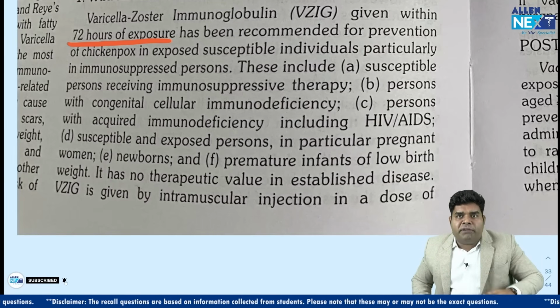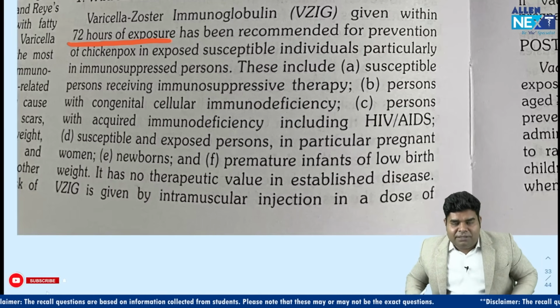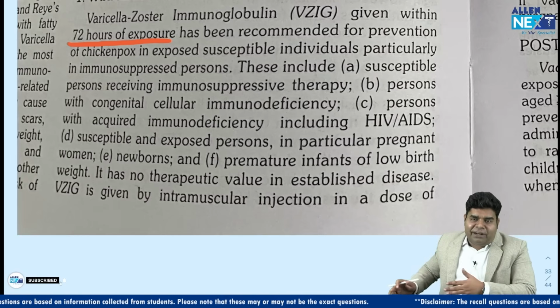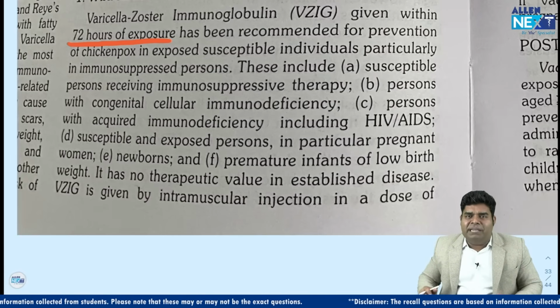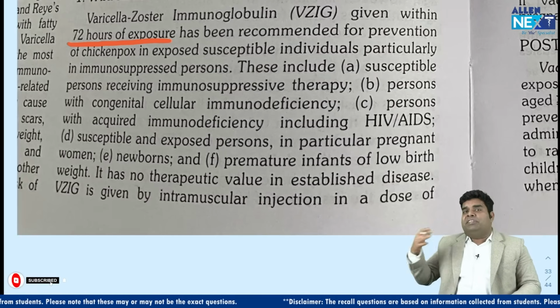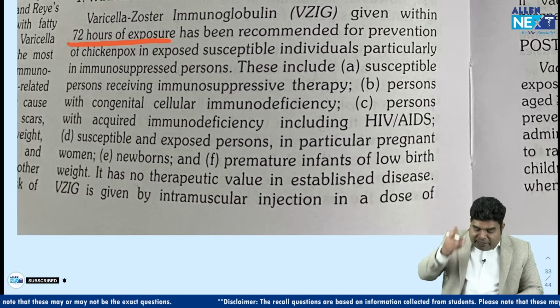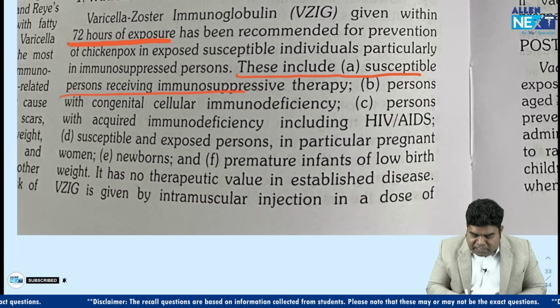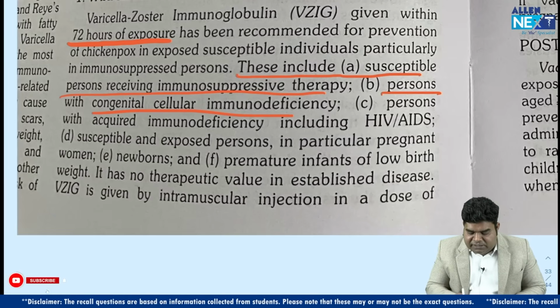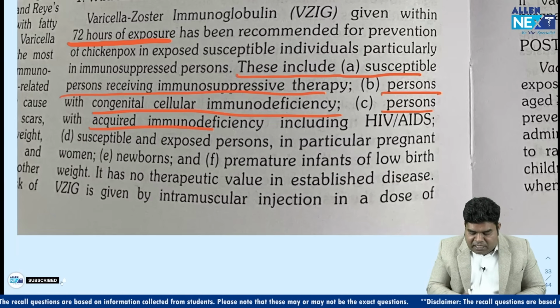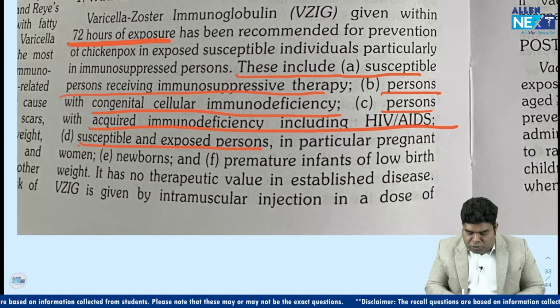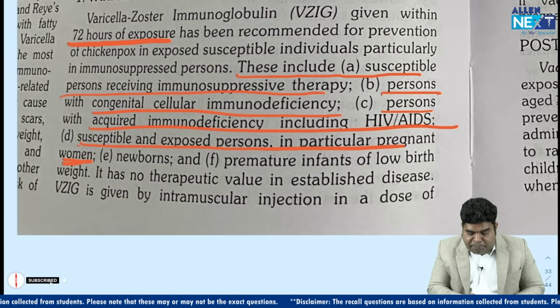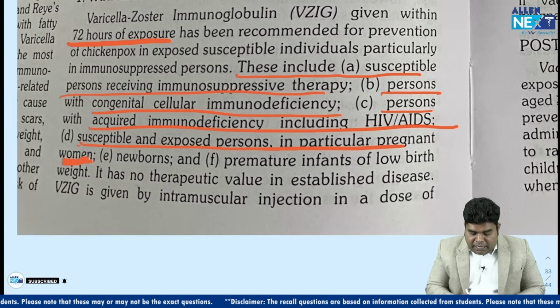There is no role of immunoglobulin in adults, because we don't want to protect adults. Even if they develop chickenpox, it will not be with serious manifestations. So it is written in Park that varicella zoster immunoglobulin includes susceptible persons, immunosuppressed persons, persons with cellular immunodeficiency, persons with HIV, exposed persons, in particular pregnant women.